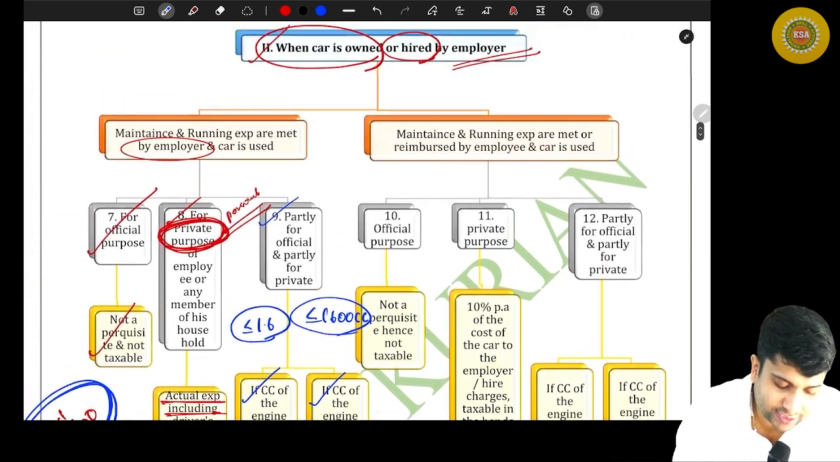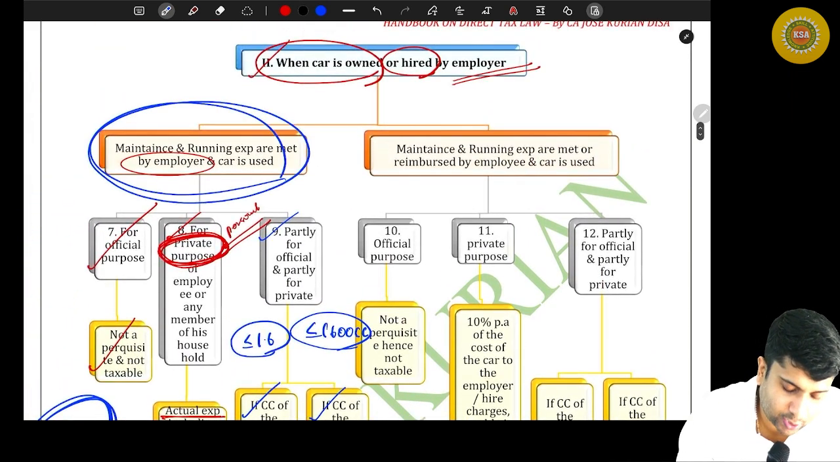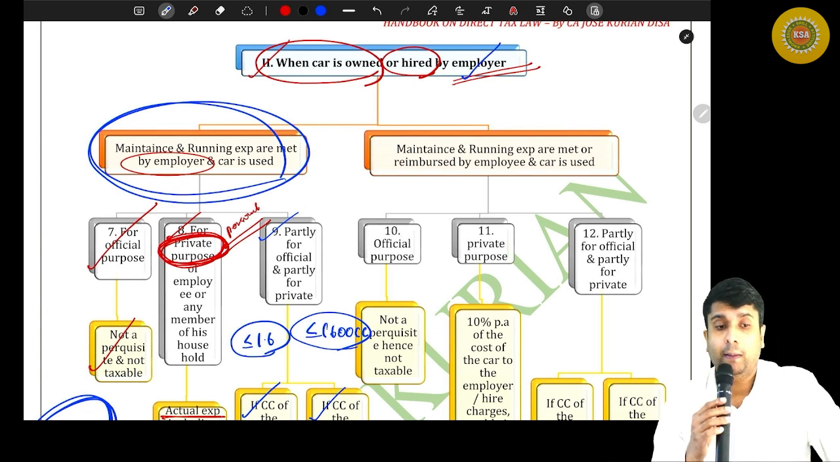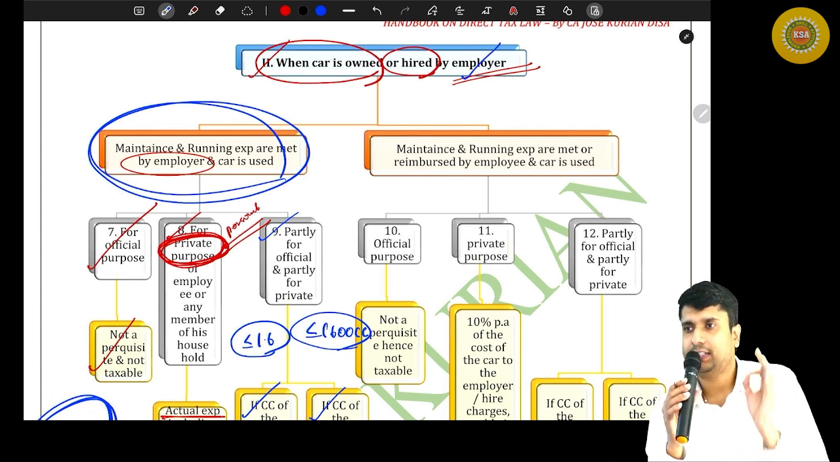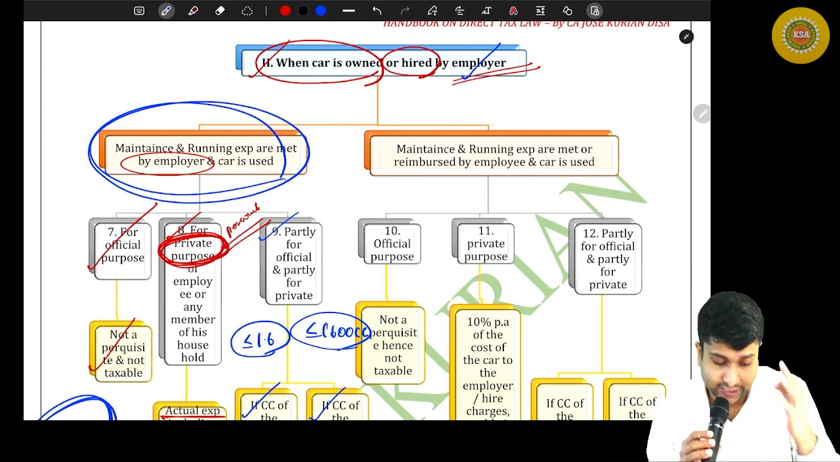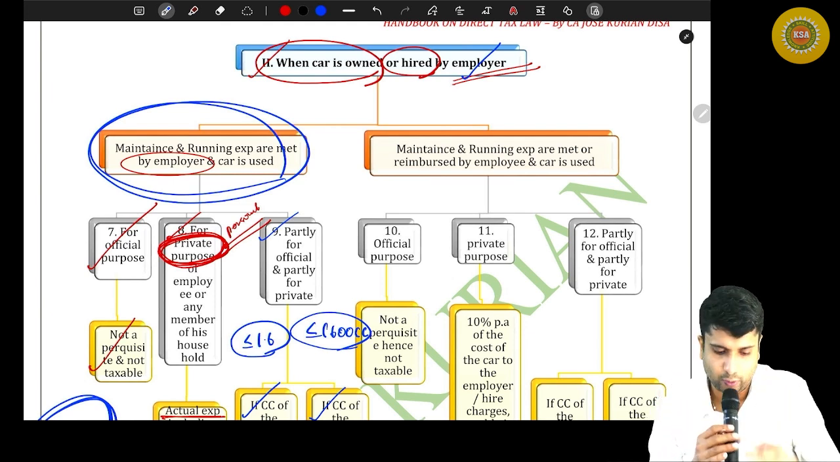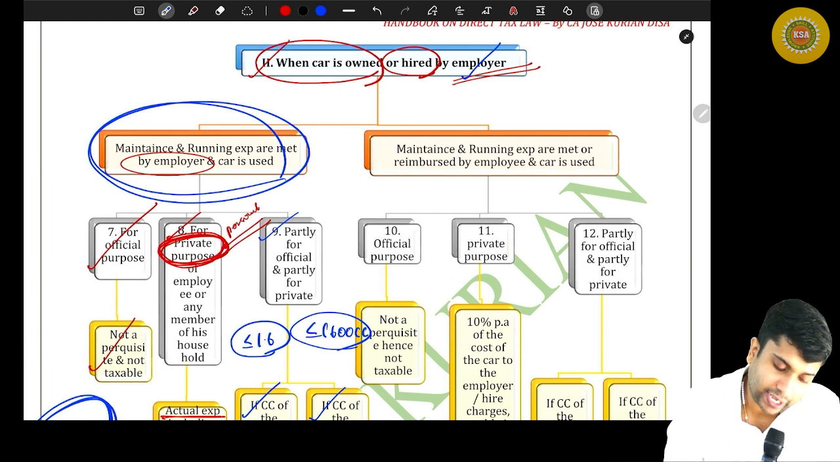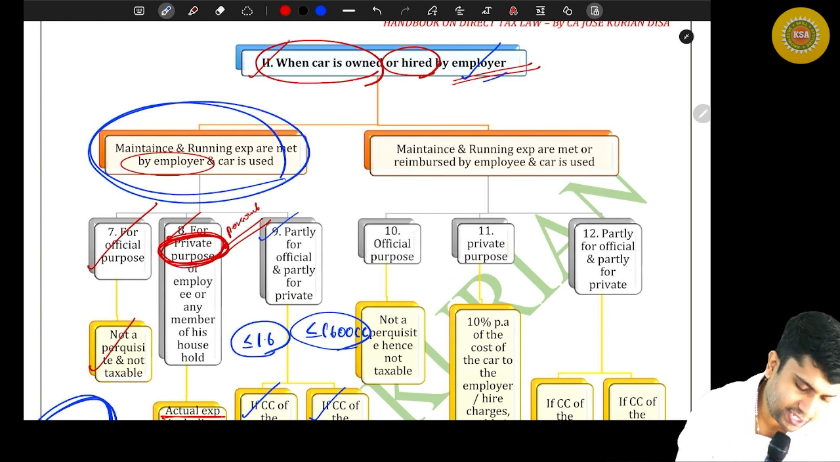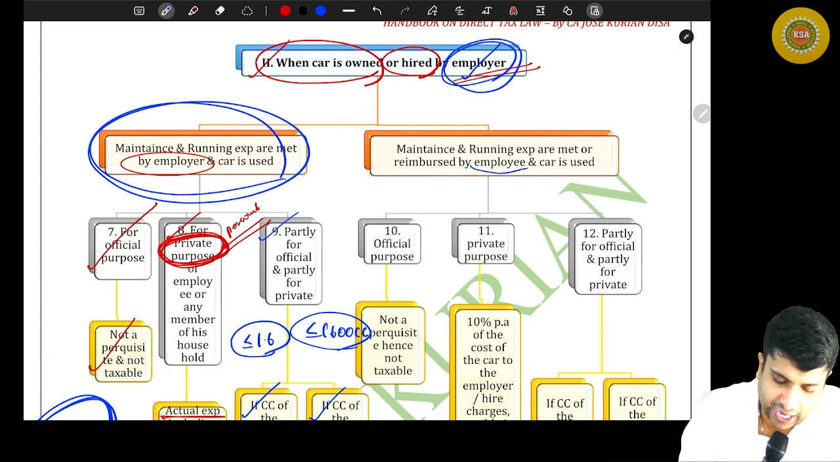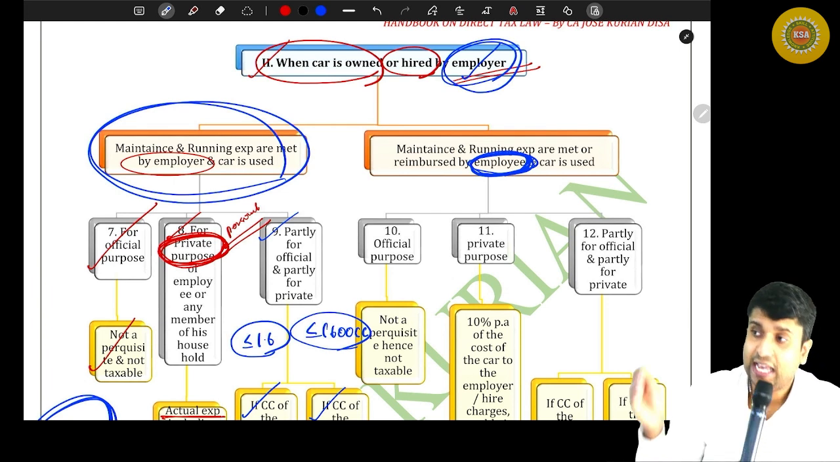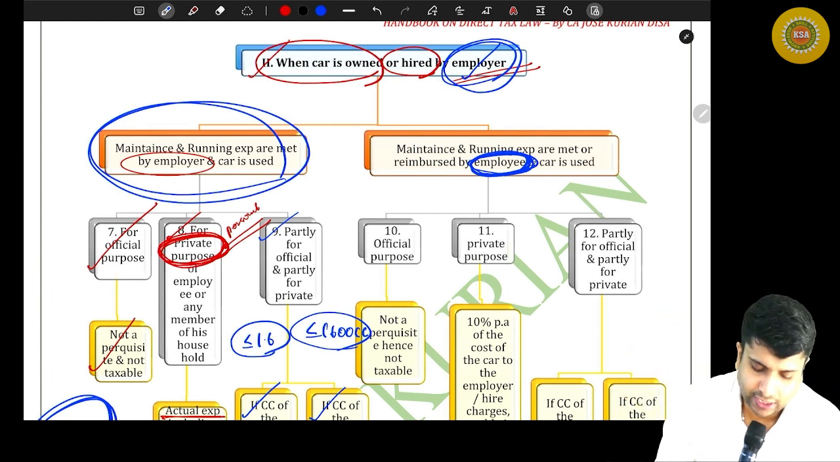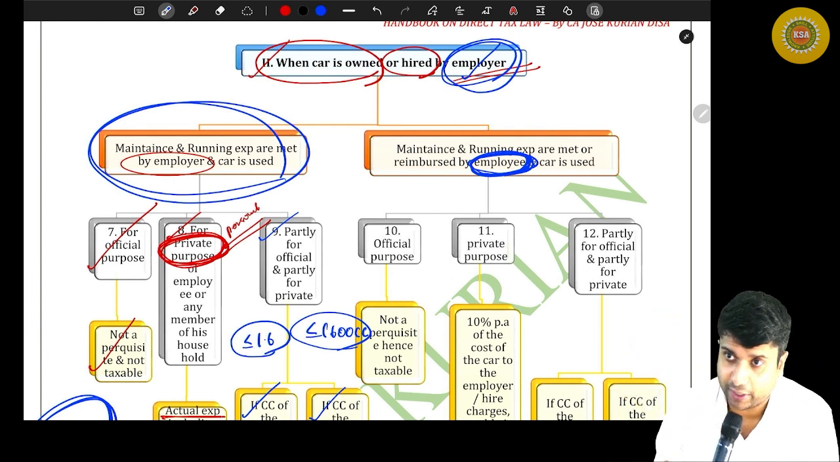So what was this part of the chart? That is car owned by the employer, maintenance and running charges met by employer. That's what we have learned till now. Now moving on to the second part of it. And what is the second part? Car owned by the employer himself, but running and maintenance charges are met by the employee. Running and maintenance charges are met by whom, friends? Employee.